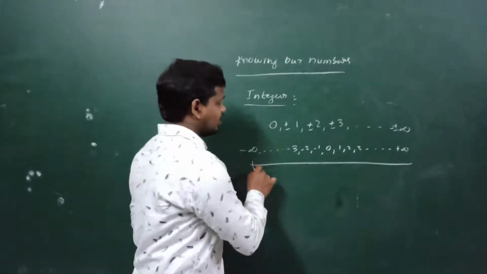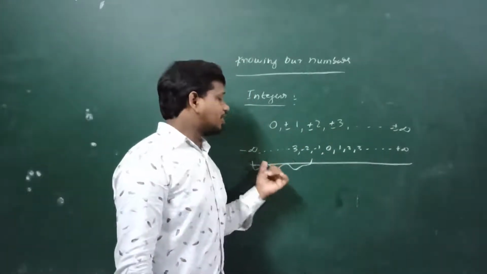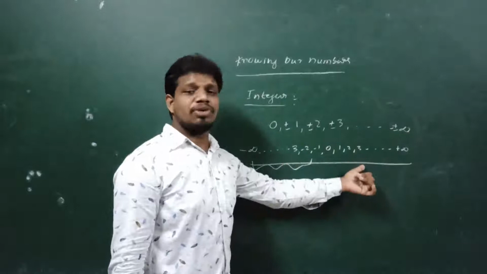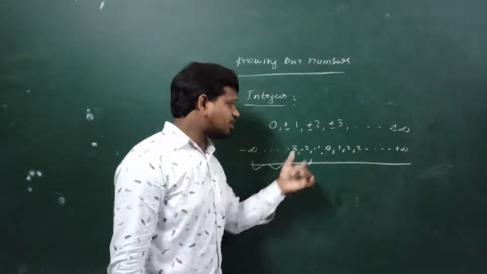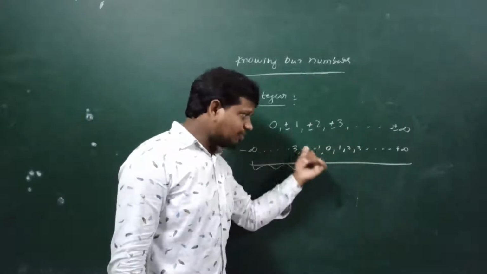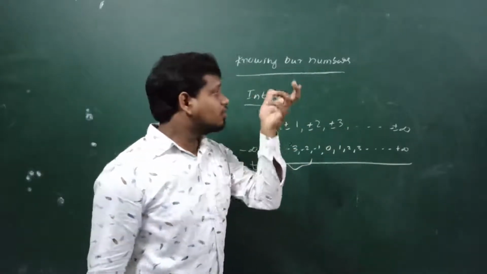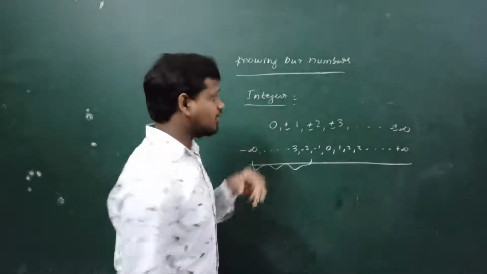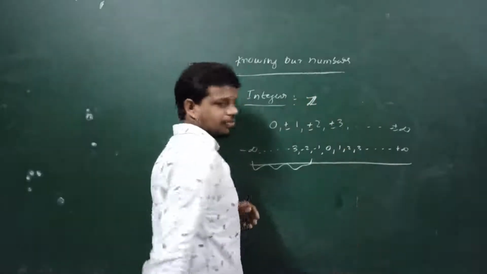Otherwise we can say the definition of integers: collection of negative numbers, positive numbers along with 0. Also we call it integers.